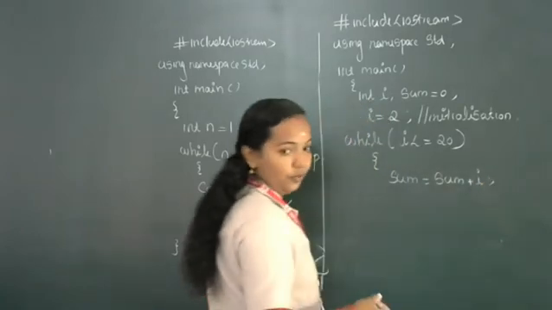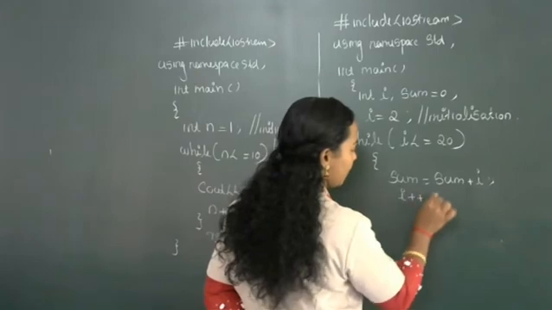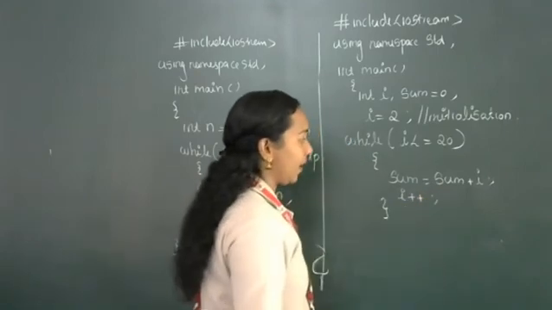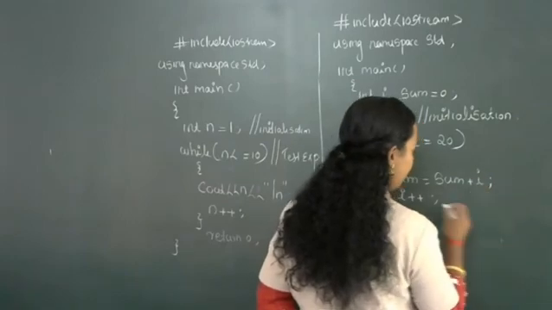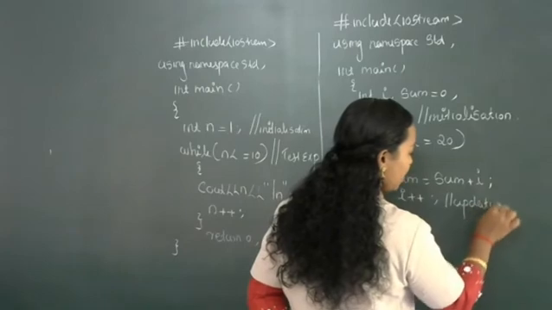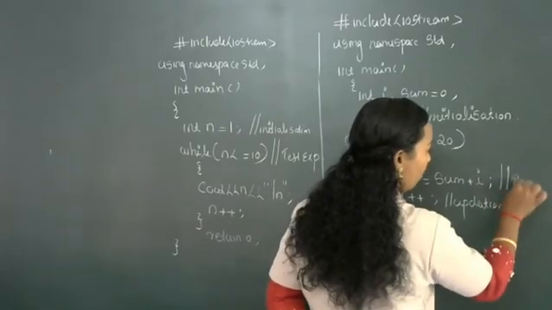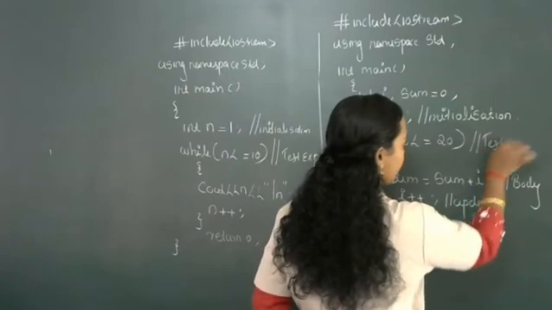Then after that we change the value of i with i plus plus. Close the bracket. Here i plus plus is the updation statement, this is the body of the loop and this is the test expression.